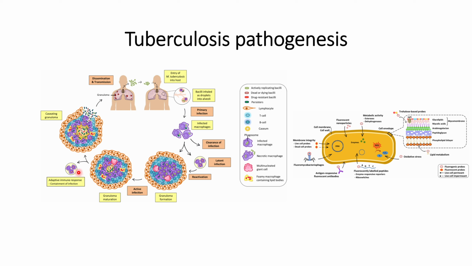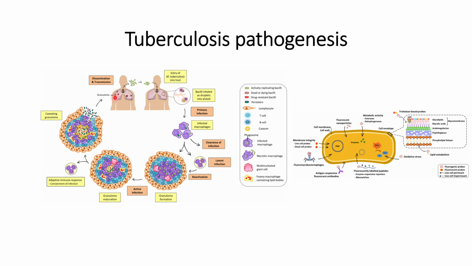In some cases, the granuloma breaks down, or we can say caseating granuloma occurs, and this leads to spread of the bacteria across different parts of the body. As we can see here, it is spread across different parts of the lungs.